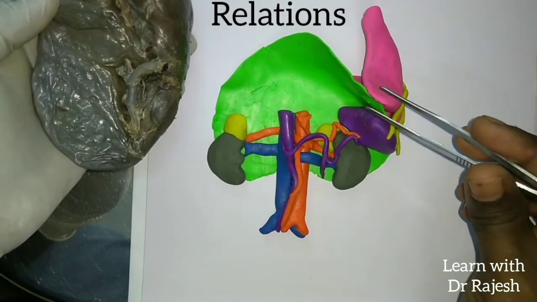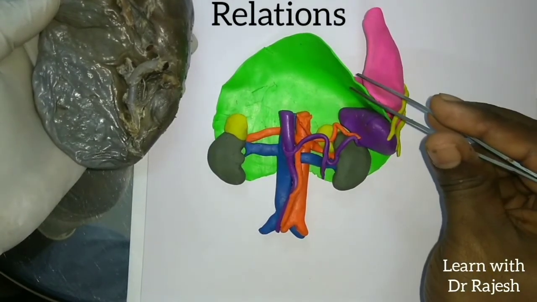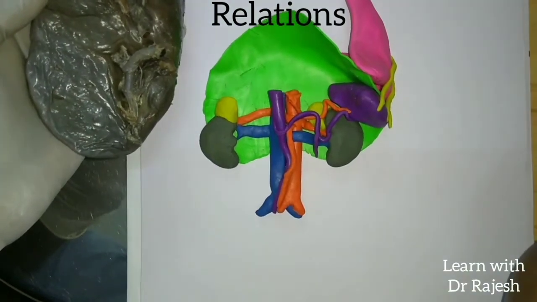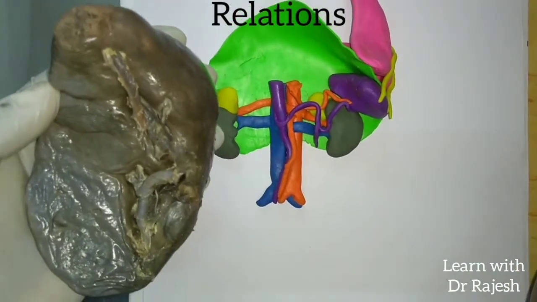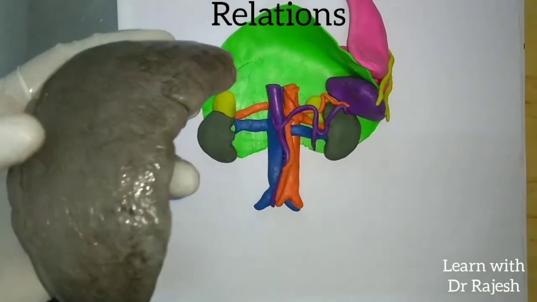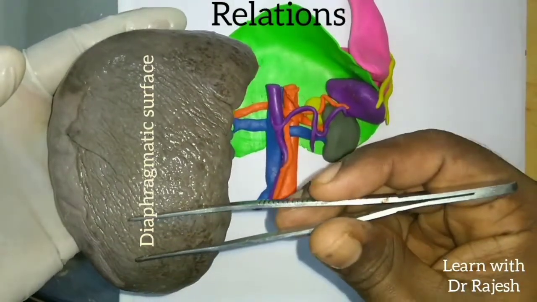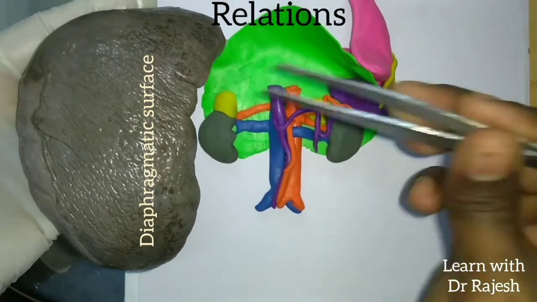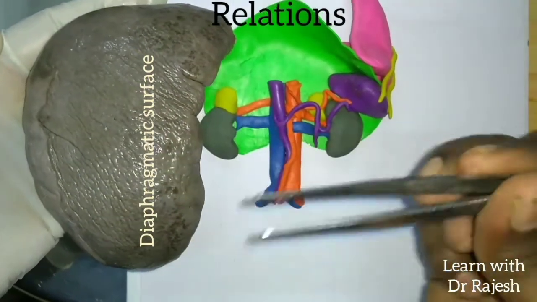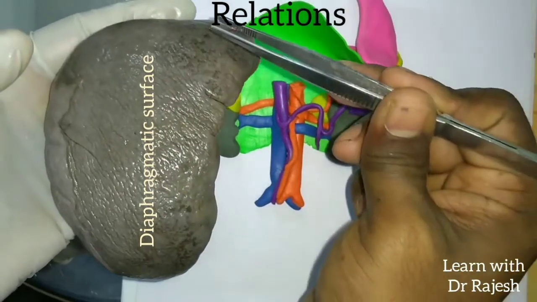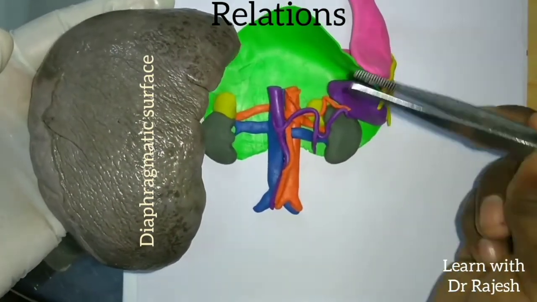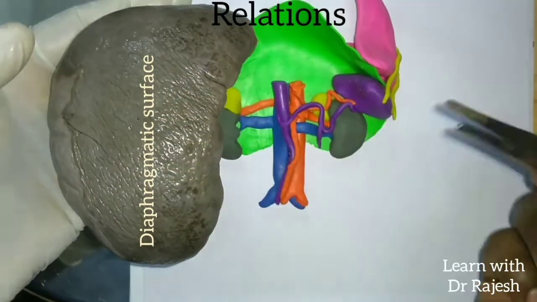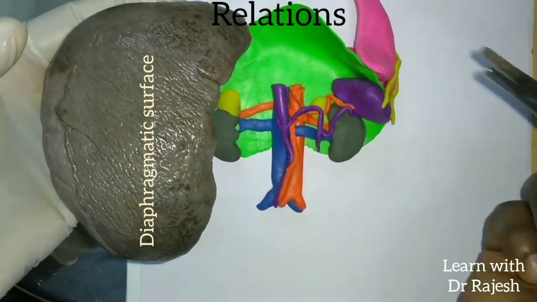It is separated from the thoracic cavity by the diaphragm. So this is what we have to understand. Now we will compare it with the specimen. This is the specimen of the spleen, and this is the diaphragmatic surface. It is related mainly to the diaphragm, and it is separated from the diaphragm by means of peritoneum. The peritoneum is lining the surface.